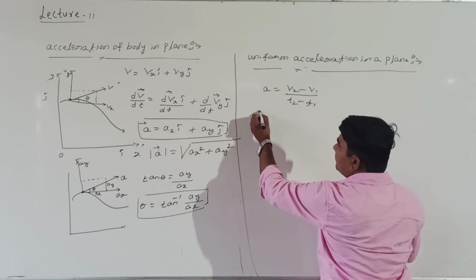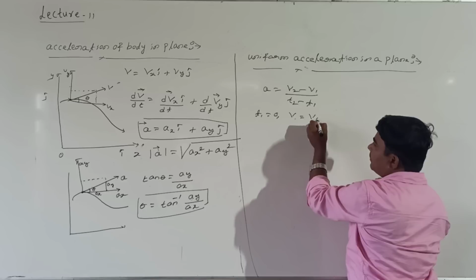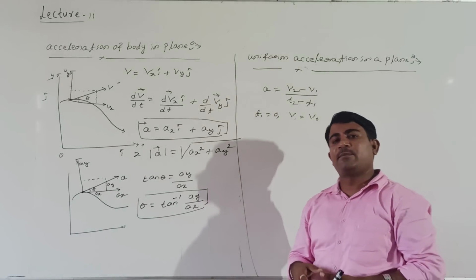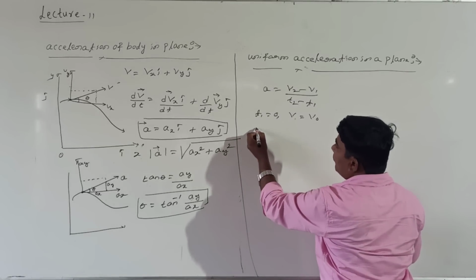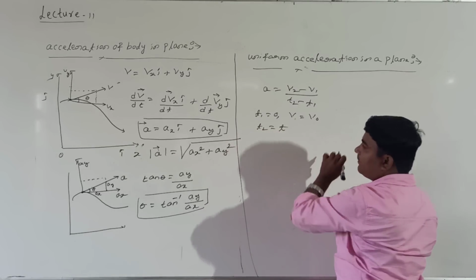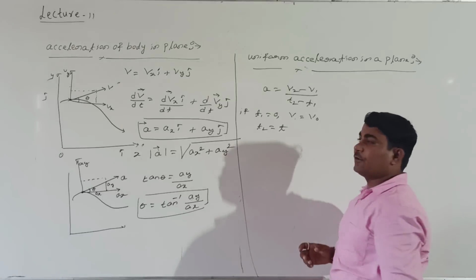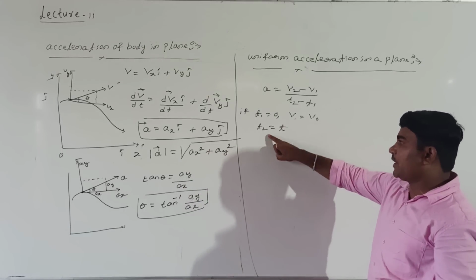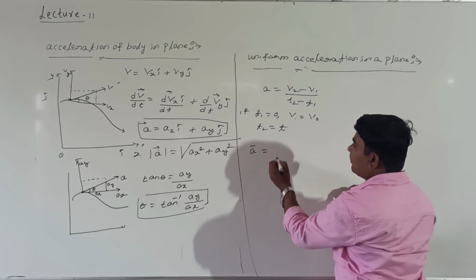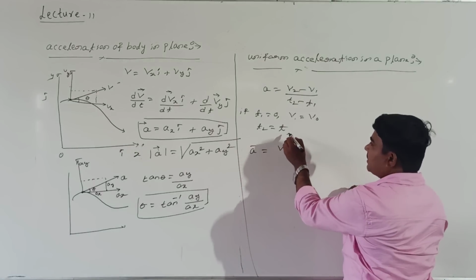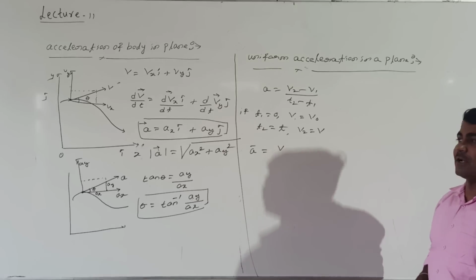But here, if time t1 equal to 0, then v1 equal to v0. Then t2 can be represented by t value. For example, if initial time is 0, v1 is equal to v0, and t2 is equal to t. How to write this formula then? Acceleration in a plane, look at me, see here, v2 can be represented by v now, right?